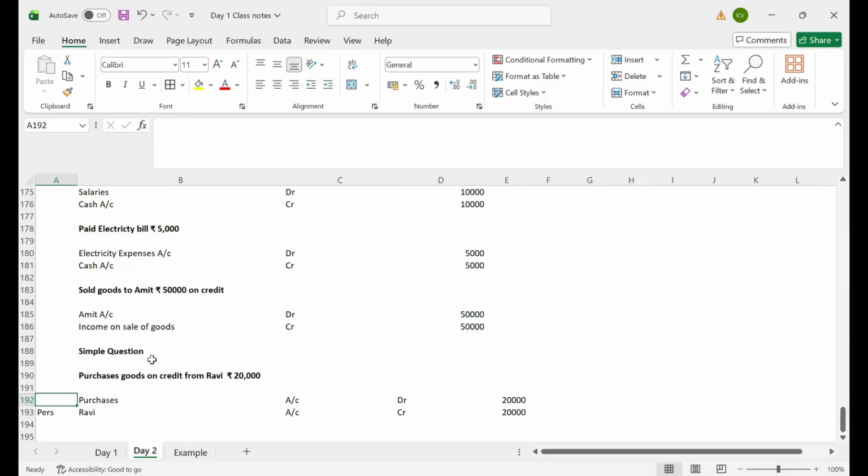You guys are completely clear, right, up to this point? Amit, Ritik, Girija, Rahul? Yes, sir. Today we close the class up to this point. Tomorrow we are going to learn a few more things like prepaid expenses and outstanding expenses. Once we understand all those things clearly, we will begin our journey.